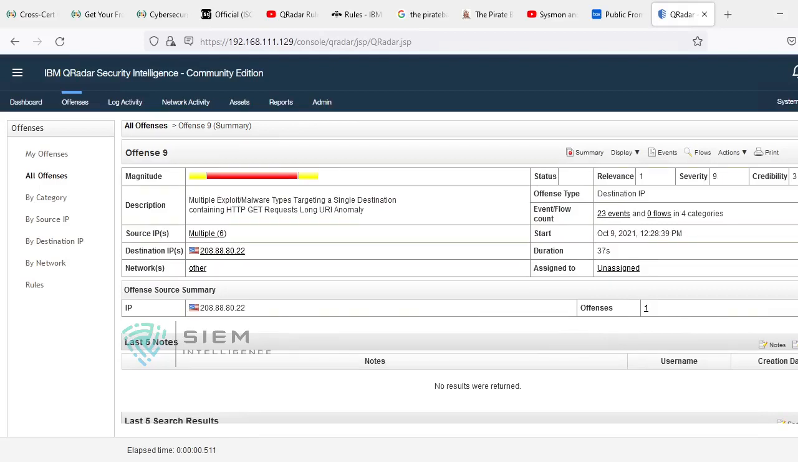The average of these three, relevance, severity, and credibility, makes your magnitude. If the magnitude is high, then the offense range is also high, which means offense criticality is also high, and you need to give more concentration. So here it is giving the offense overview. As I already explained, there is something called offense type. If it is a single destination from multiple source IPs, then in this case the destination is single, and that is the reason destination will be the offense type. So you can easily understand that this is your offense.